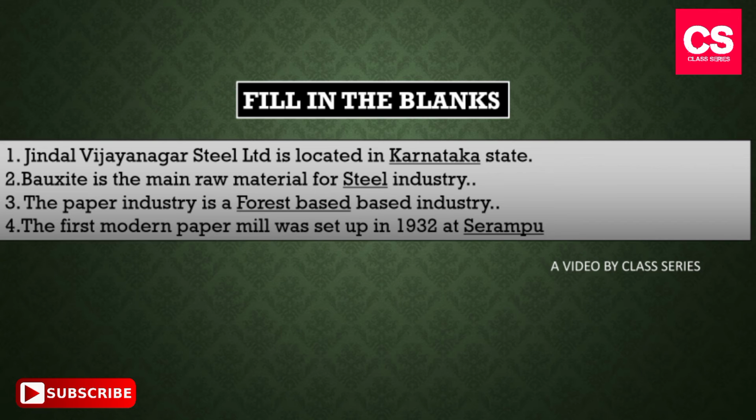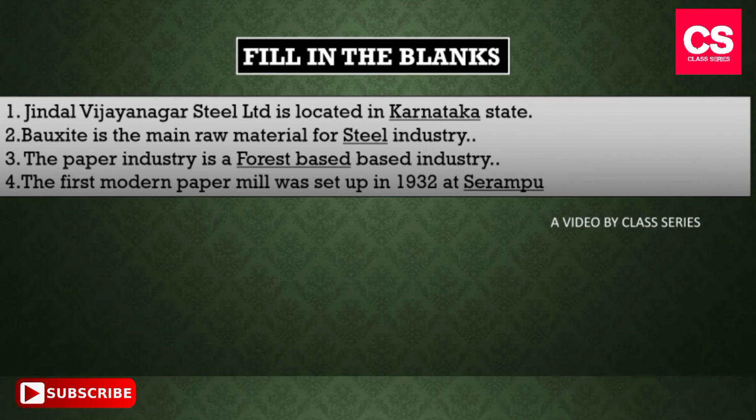In that, our first question is Jindal Vijayanagar Steel Limited is located in Karnataka state. Number 2, bauxite is the main raw material for steel industry. Number 3, the paper industry is a forest based industry. Number 4, the first modern paper mill was set up in 1932 at Serampur.